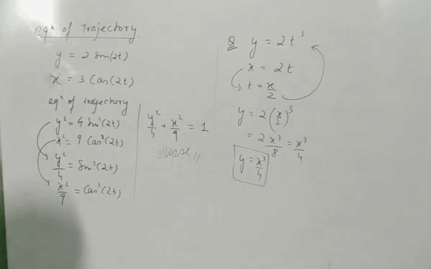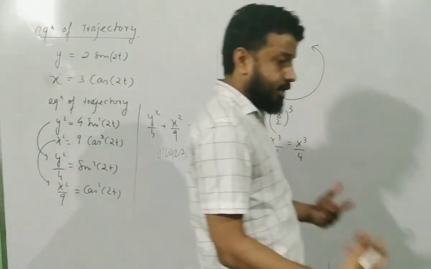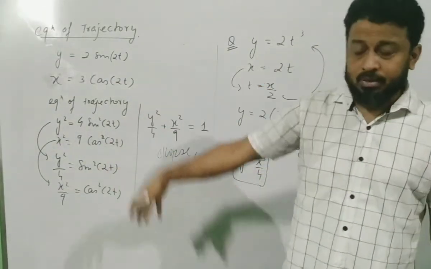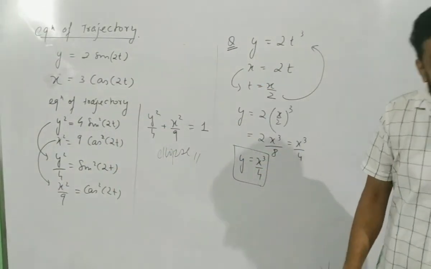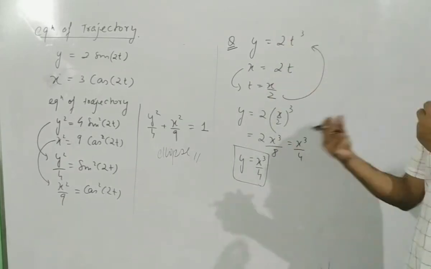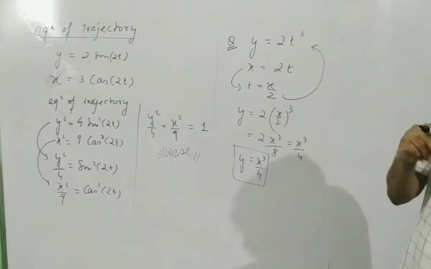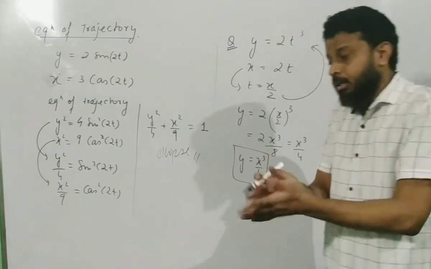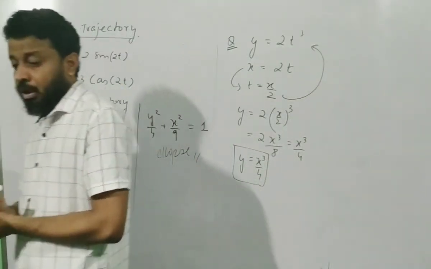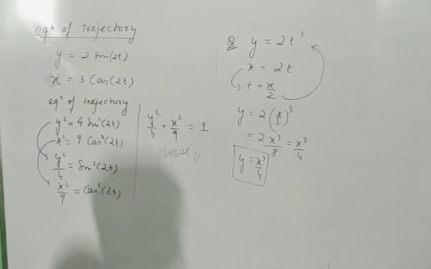So for any situation you can find the equation of trajectory by eliminating time. There are tricks. If it is a sine and cosine function, the best trick is squaring and adding them up. If it is like this, just find t from one and put it in the other one. Okay, and that's how we can find the equation of trajectory. So this is all about equation of trajectory.